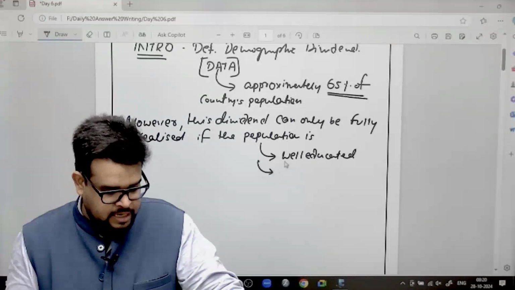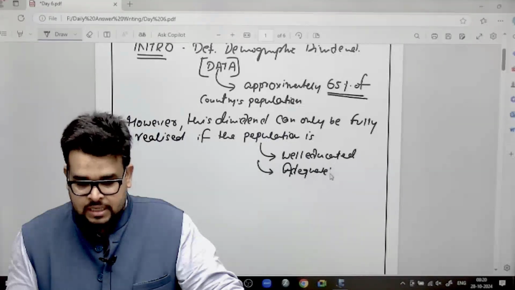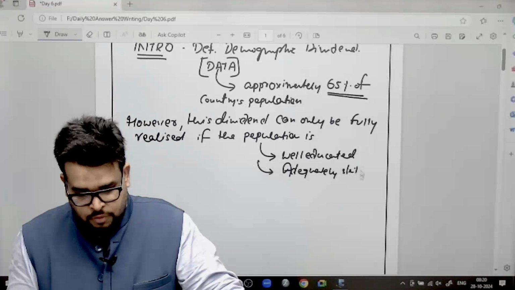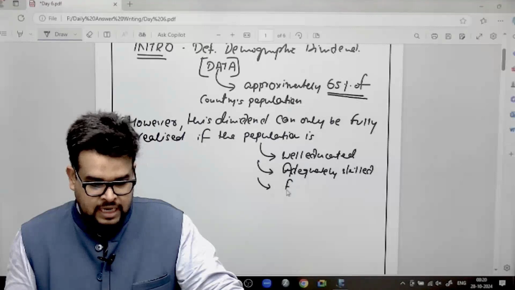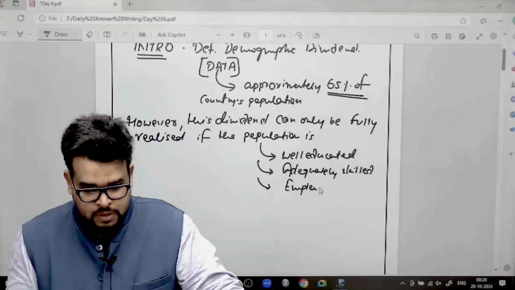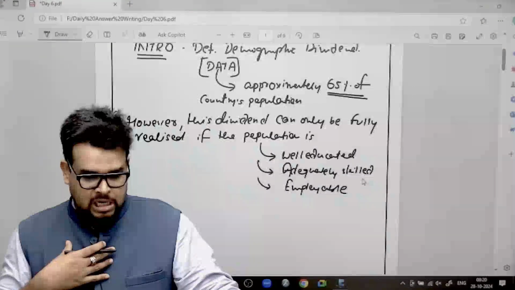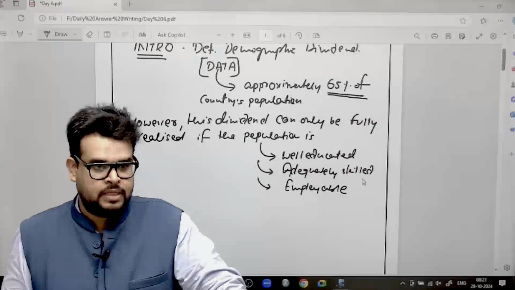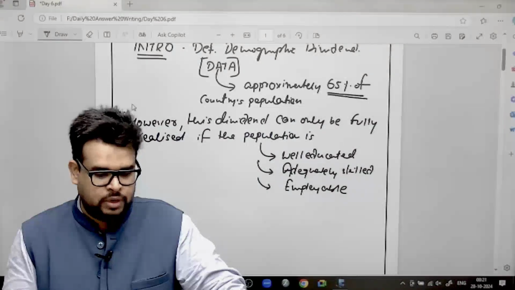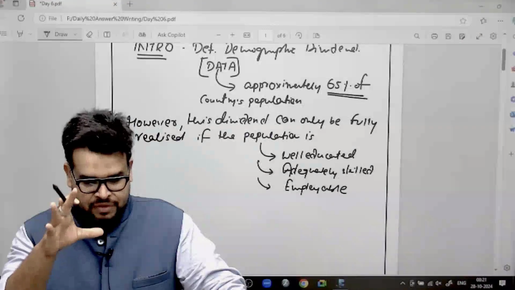Second thing can be related to that this whole population is adequately skilled. That is also important. So they have to be educated and they have to be skilled. Third thing is, after having skill also, they should be what? Employable. They should have a job at hand. Aisa nahi ki I learned the skill but still I don't have a job. Is it clear? This is going to be the first para, whereby now I have written more than enough.